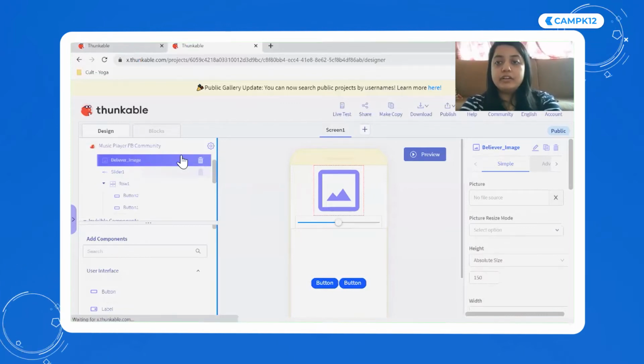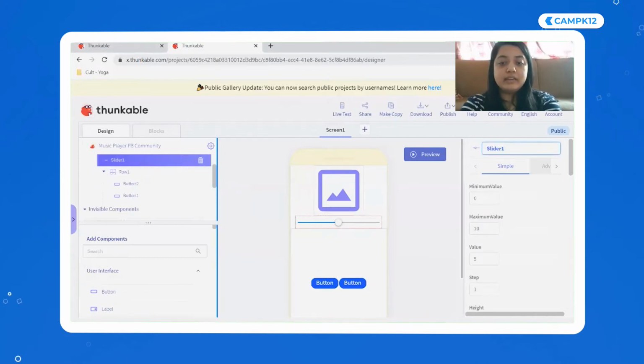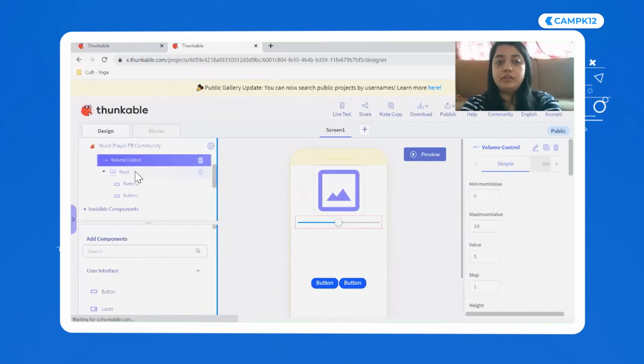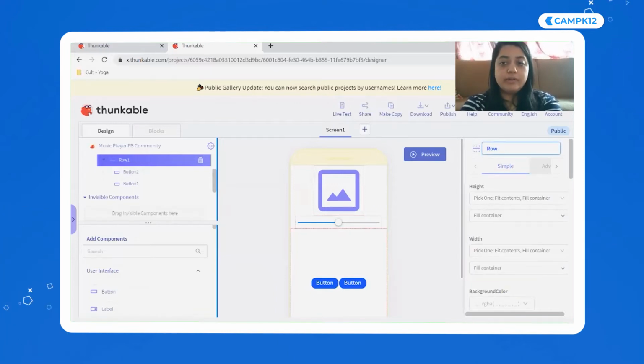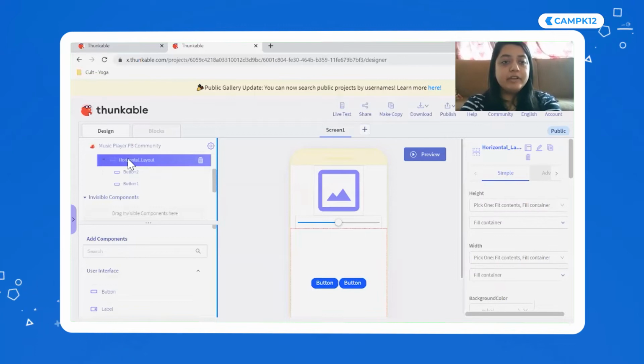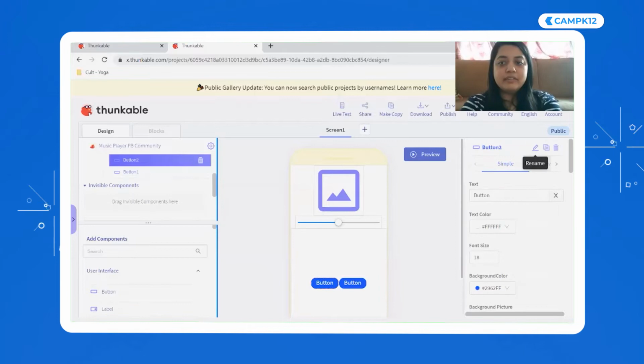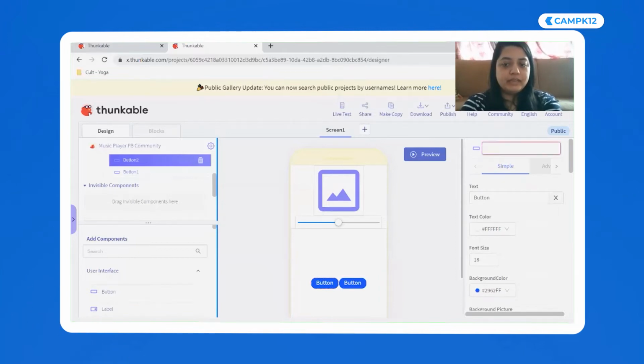Now here I am going to rename this slider and call it volume control, because now I know that this is used for controlling volume. For the row, I am going to say horizontal layout, which means I am using this to place buttons side by side. Now the first button will be the play button.